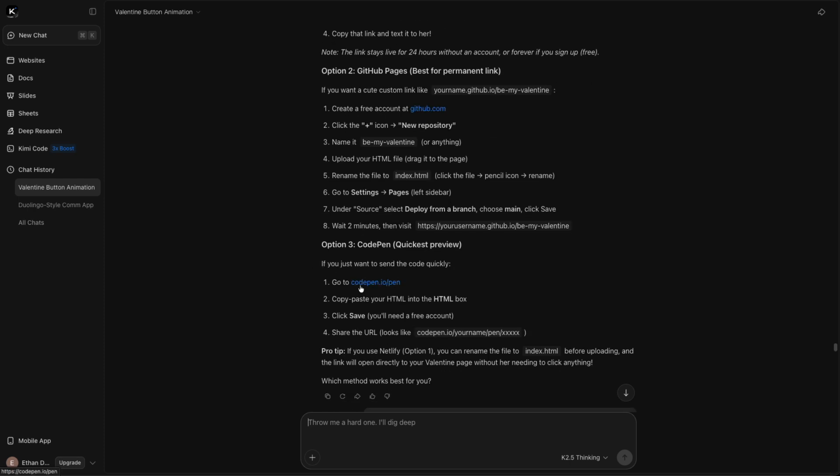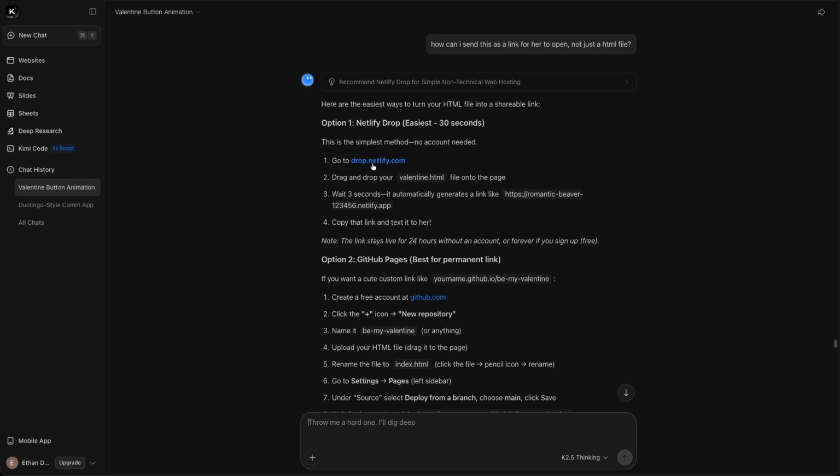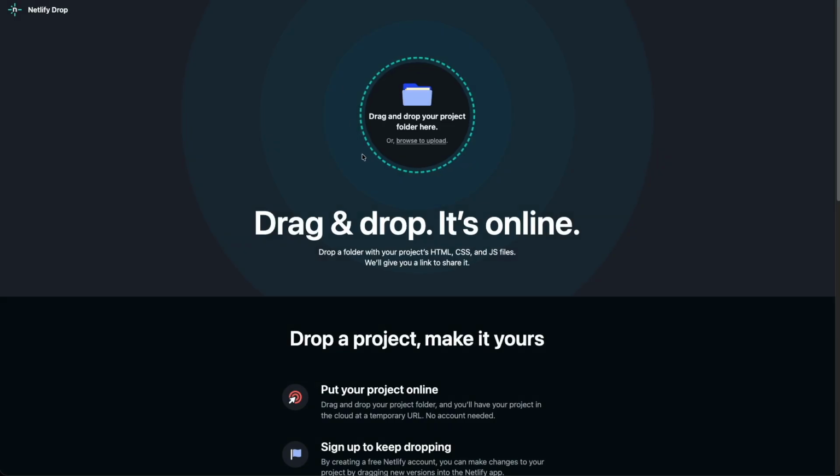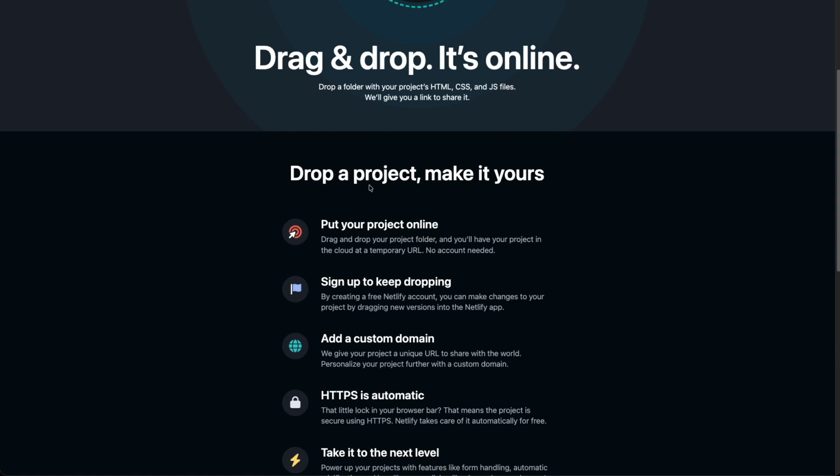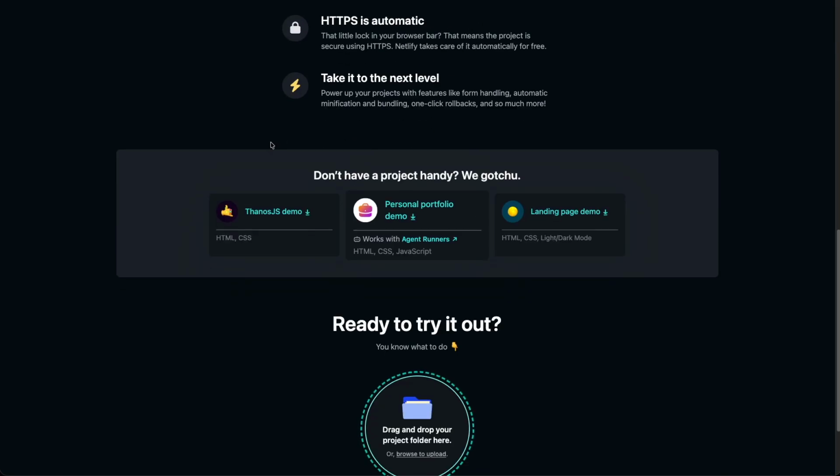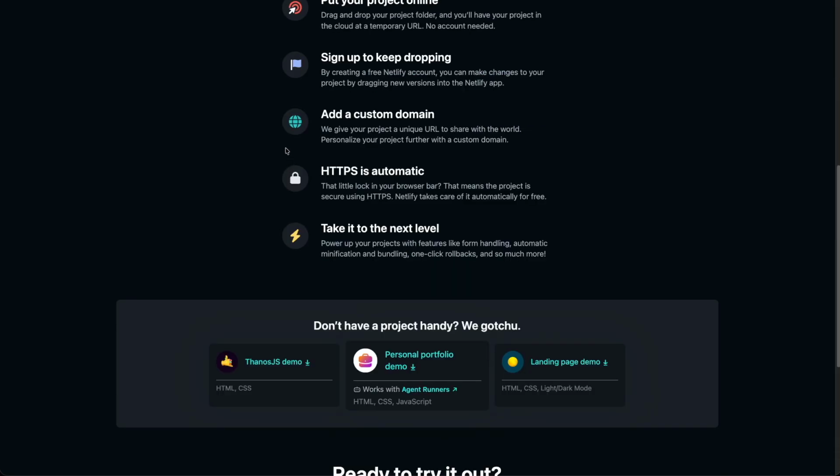And then there's another one called codepen.io, but apparently with dropnetlify.com, you don't even need an account. So I guess that was going to be the easiest option for me. I'll just stick it in there and send it to her in a moment.